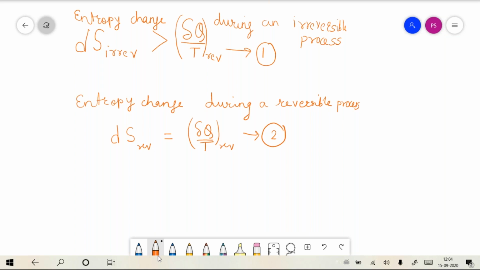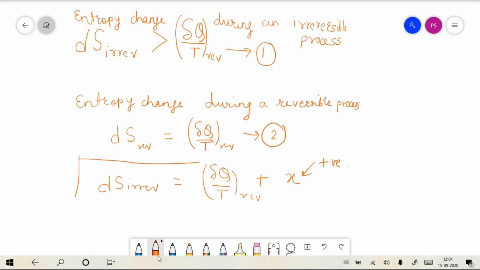If you look at these two expressions, you would say that dS irreversible is equal to dS reversible, or let me say del q by T reversible, plus some value x, which has to be positive, if I want to replace the inequality sign.